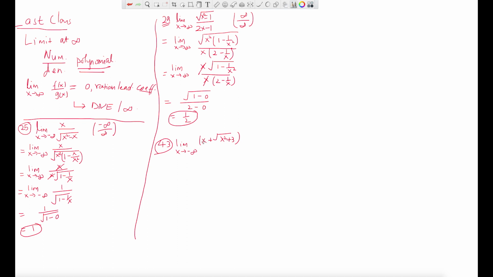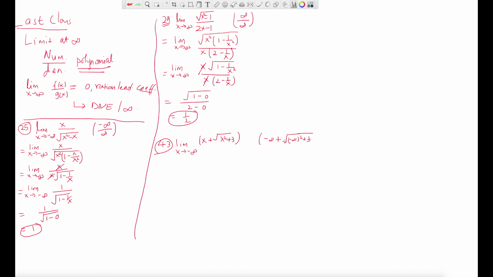If you plug in the limit directly, you will get negative infinity plus, if you plug in negative infinity for x, negative infinity square, that is positive infinity. Negative infinity square plus 3, that's what you get, right?